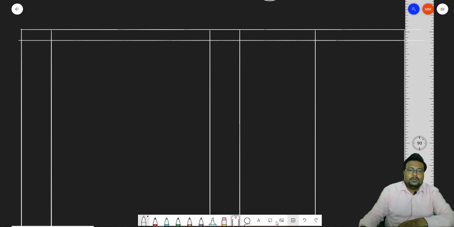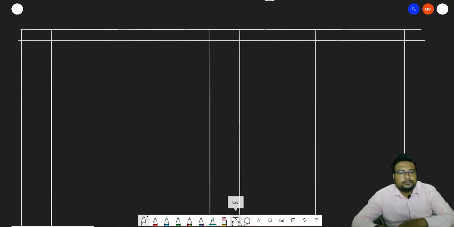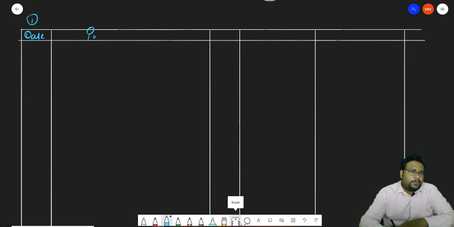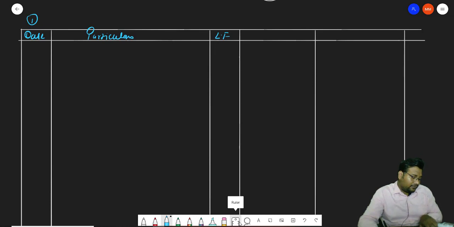Now we have the first column, and that is date, where we will record all the dates, and if the date is not given, then we will record serial numbers. Particular, where we will record the transaction of journal. Next one is LF. LF is basically the ledger folio, that is, on which page number of the ledger this particular account will be written up.